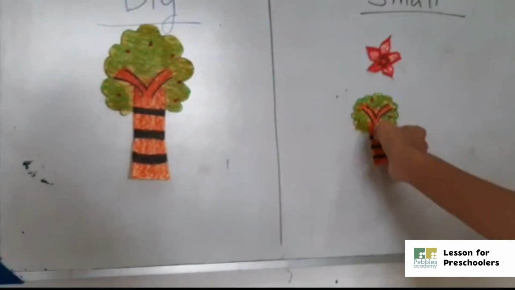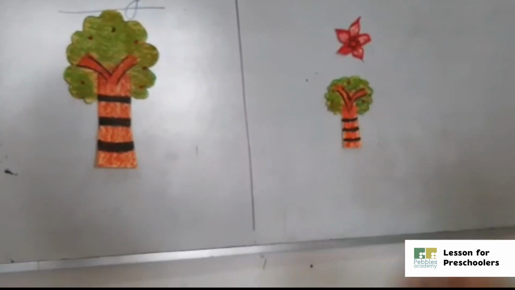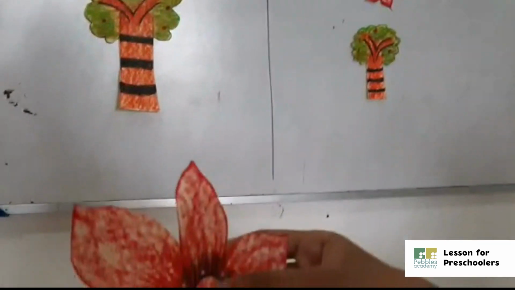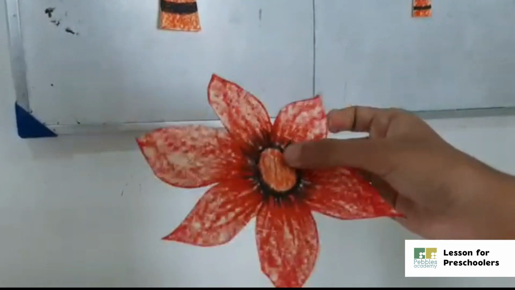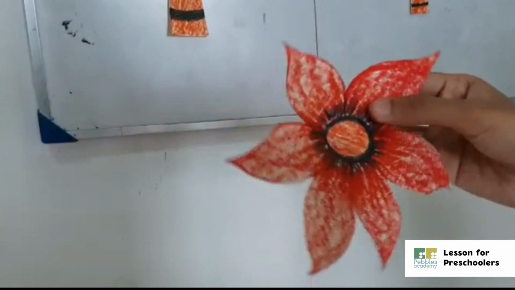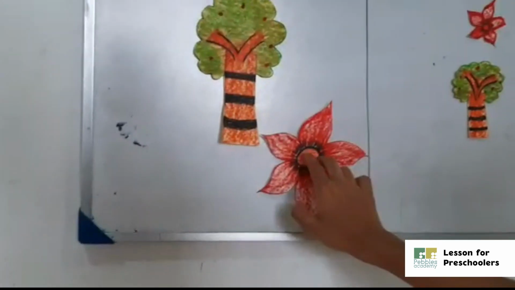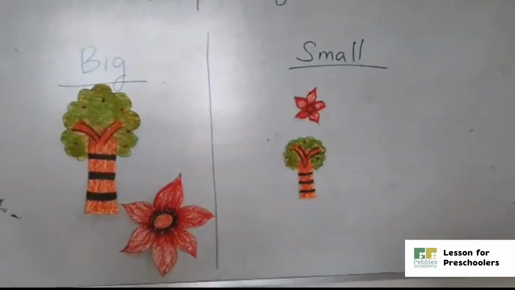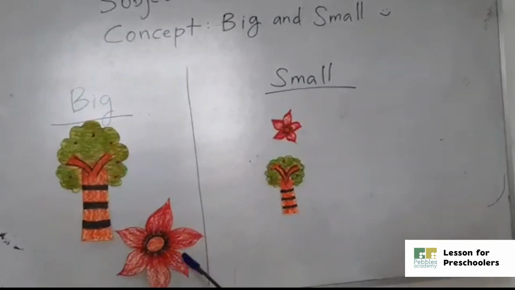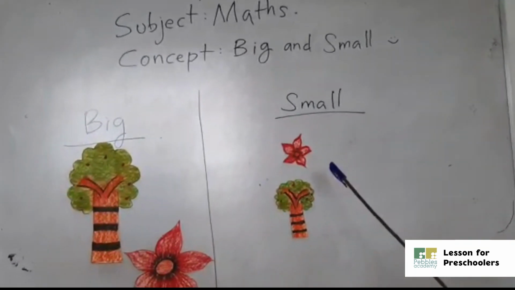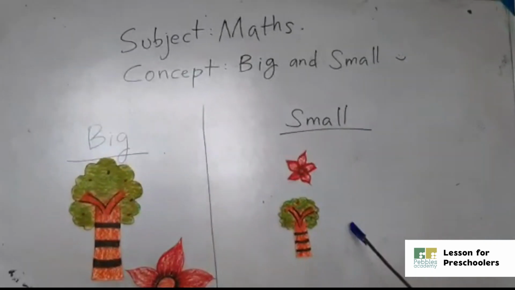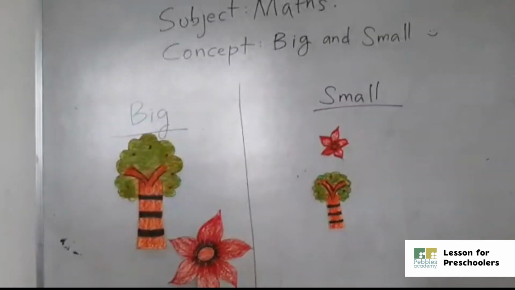We'll keep this on this side. What is this, students? This is a big flower. So which side will we keep this? We'll keep this on this side. Okay, look at this. A big tree, a big flower, a small flower, a small tree. Okay, now we have all done this.